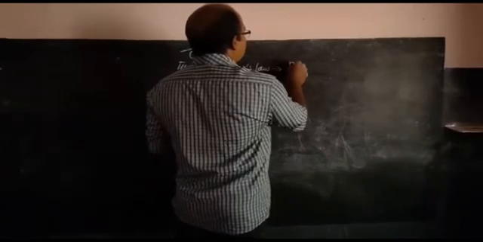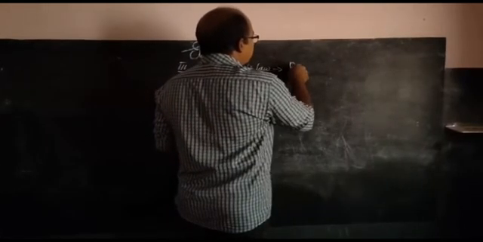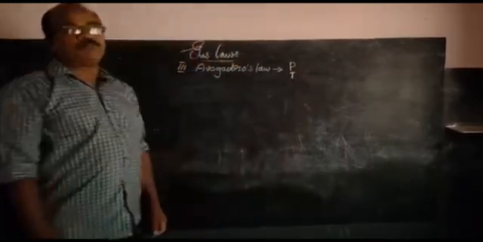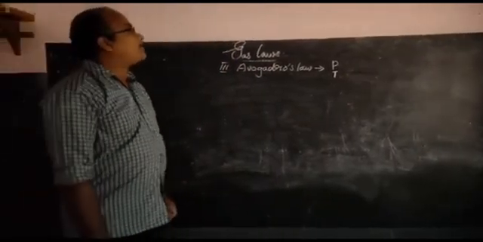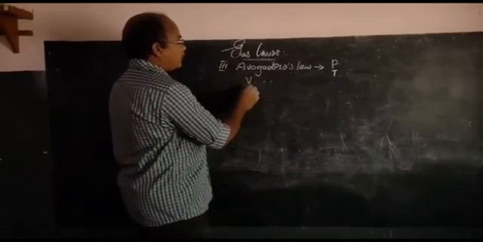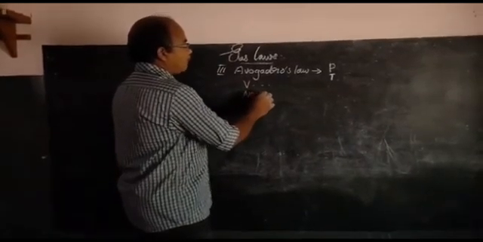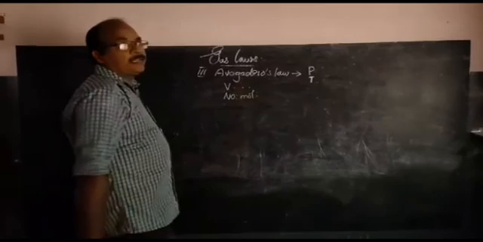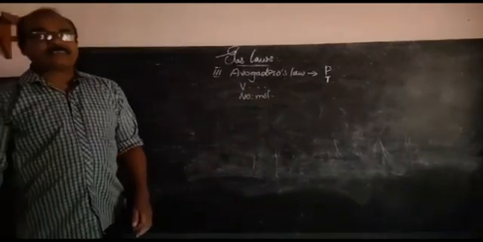Here in Avogadro's law, pressure and temperature are kept constant, and the varying factors are volume and number of molecules.